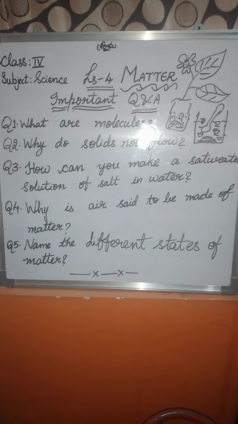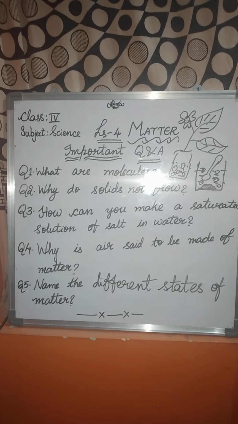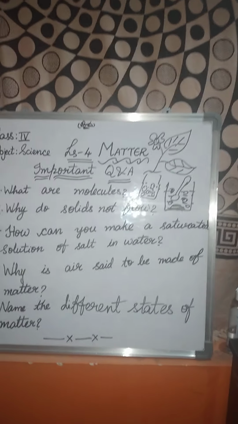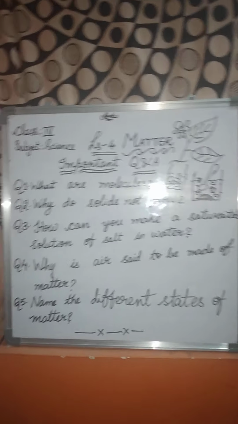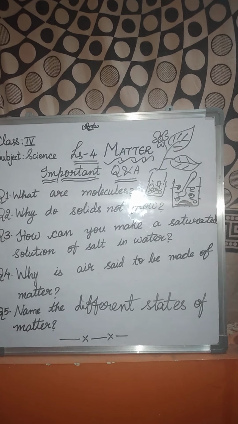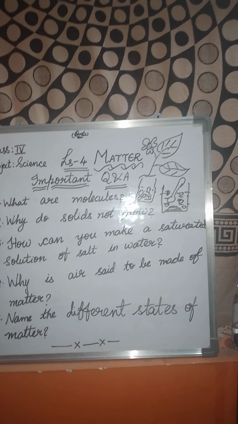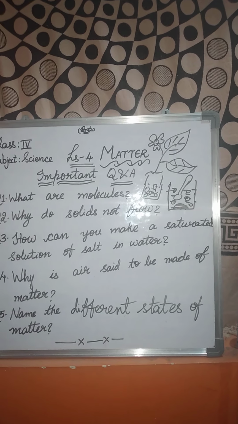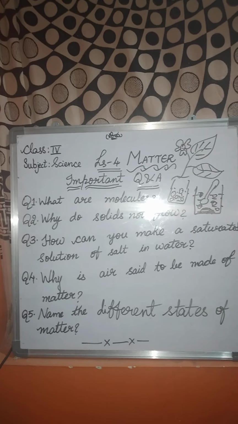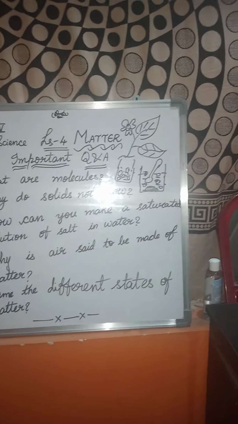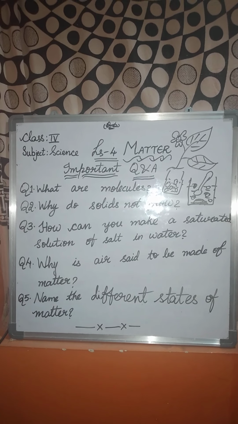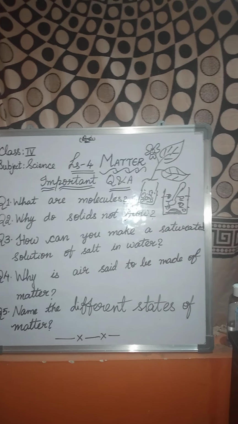Why is air said to be made of matter? So I have given you some information. From that you have to pick and write the answer. What will you write here? Yes, air, water, balls, books, all these come under matter. That is the reason air is said to be made of matter, because anything that has weight and takes up space is called matter. See, air we cannot hold, correct? But when you are filling a balloon, yes, it is occupying space.